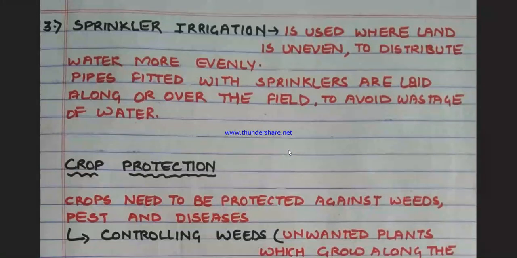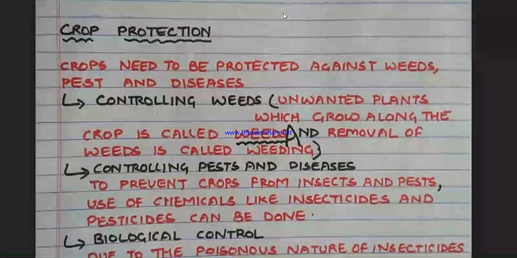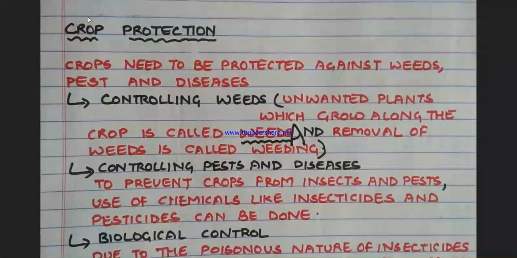The next topic we are going to study is crop protection. Once the crop is ready on the land, then it needs to be protected from weeds, pests and different diseases. What are weeds? How to define weeds? Weeds are actually the unwanted plants which grow along the crop.